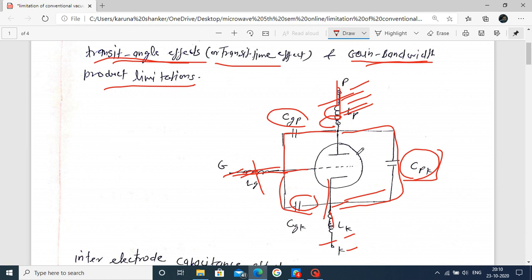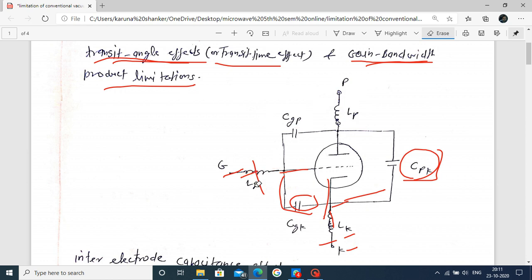Now, by this observation, focus on the property behind the limitation of the conventional vacuum tube. The limiting effects are the inter-electrode capacitance effect and the lead inductance effect.